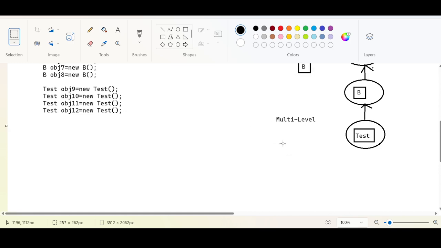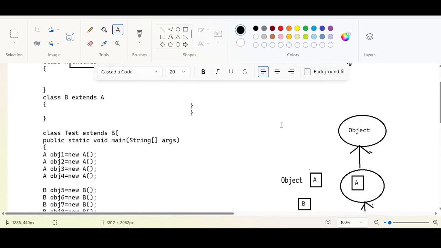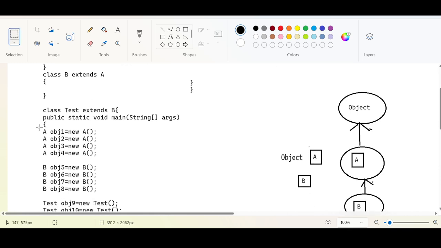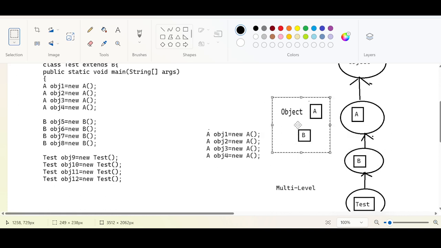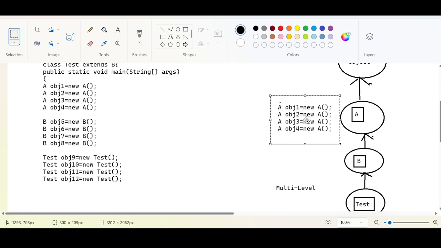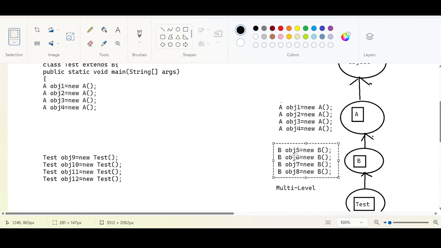So when you create objects, how many objects have we created for class A? For class A, we have created this many sets of objects. For class B, we have created this many sets of objects.